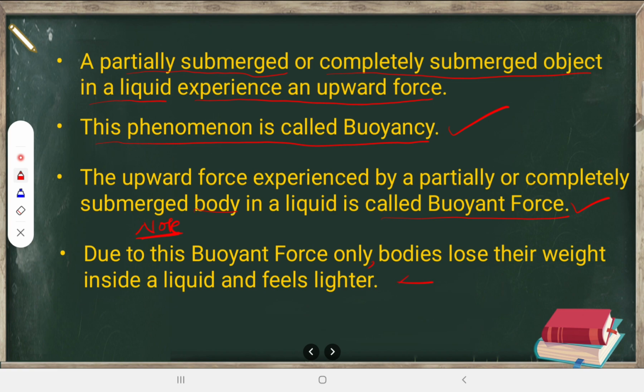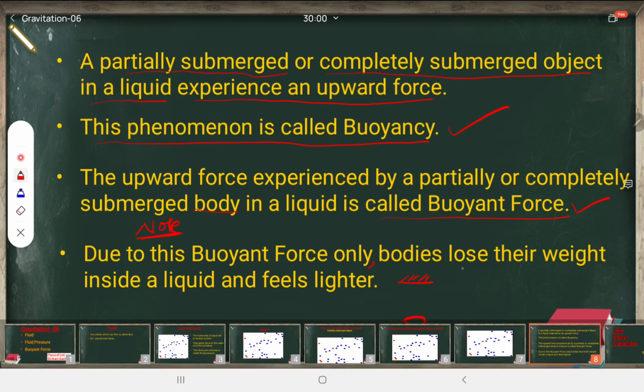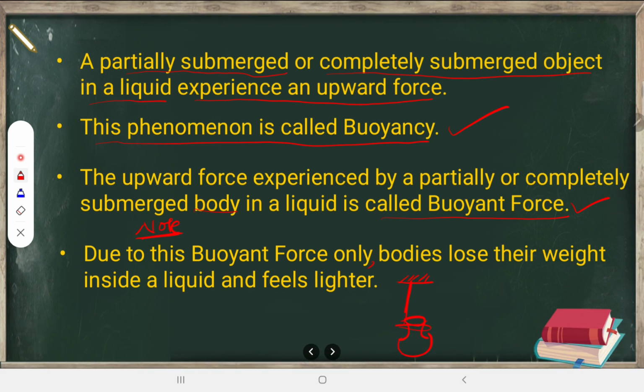For example, here is a thread, and you are having a stone or a pot. To fill the water, you have one pot here. You have tied the pot to a rope, and you are holding it outside. Outside it may feel a little bit heavier for you, because on this body the only weight is acting.